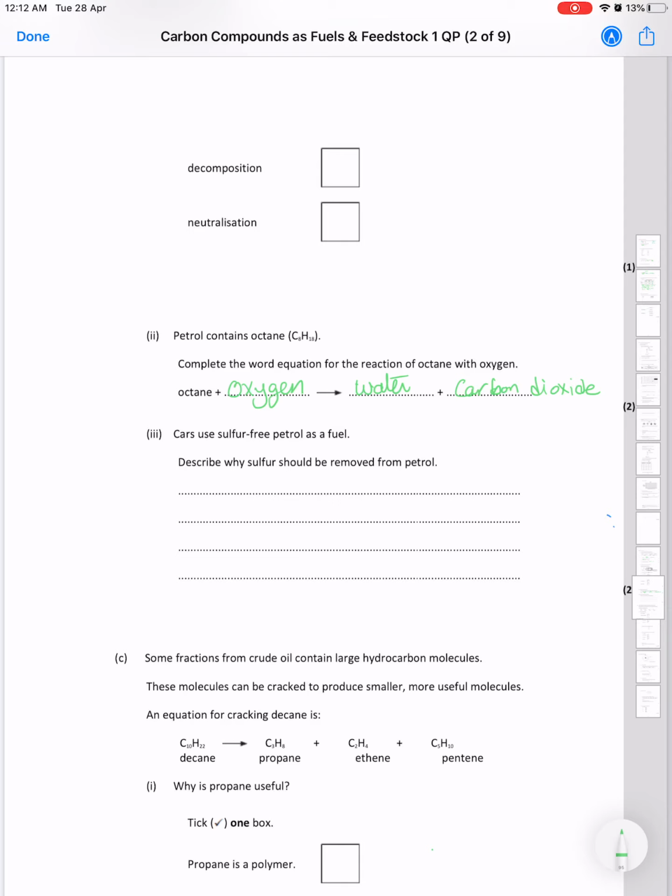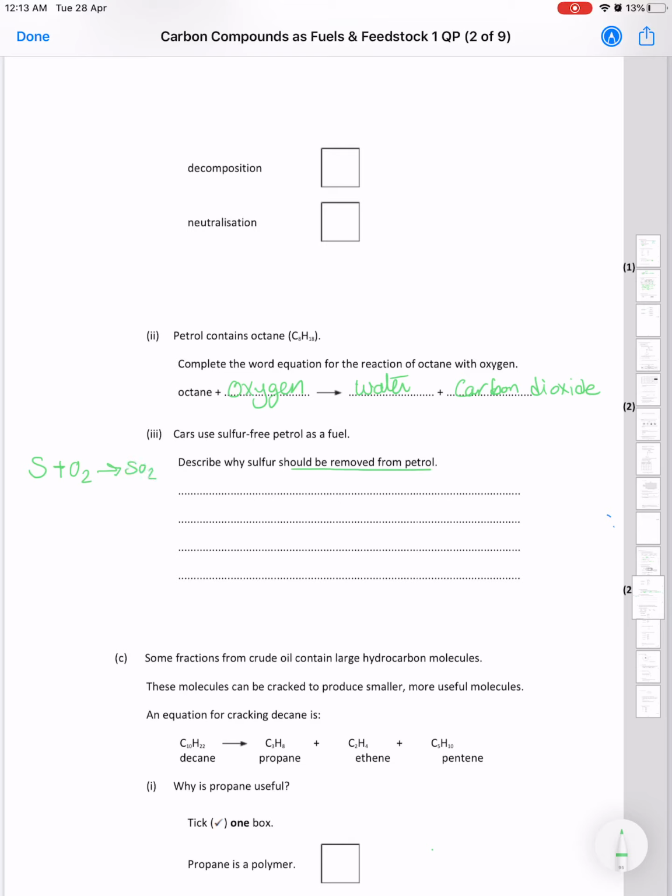All right, now let's move to the other question. Cars use sulfur-free petrol as fuel. Describe why sulfur should be removed from petrol. Sulfur is one of the common impurities in the petrol. It should be treated and removed from the petrol before use. Why? Because when you have sulfur in the petrol, this sulfur as an impurity, because of the heat, is gonna react with oxygen, giving me sulfur dioxide.